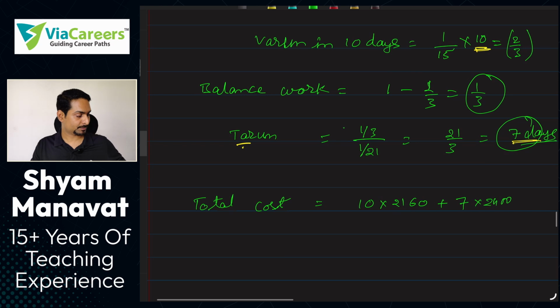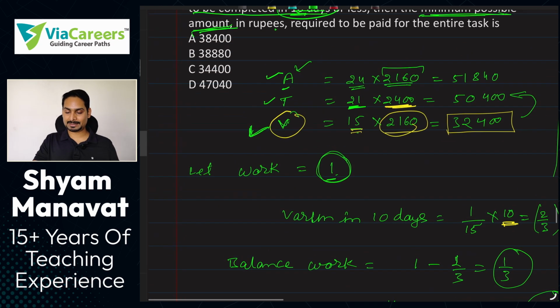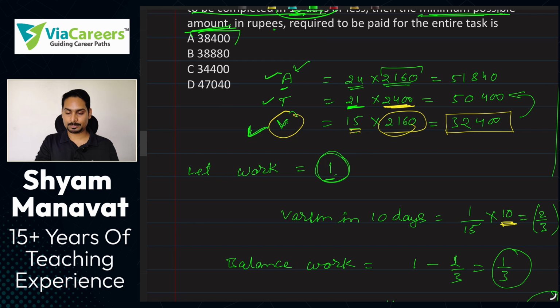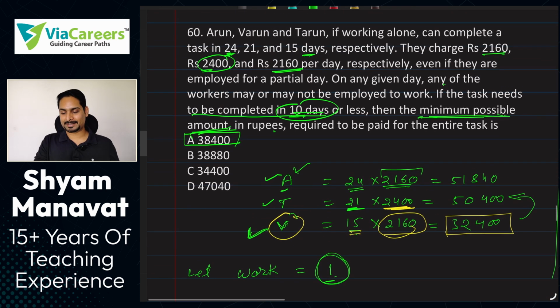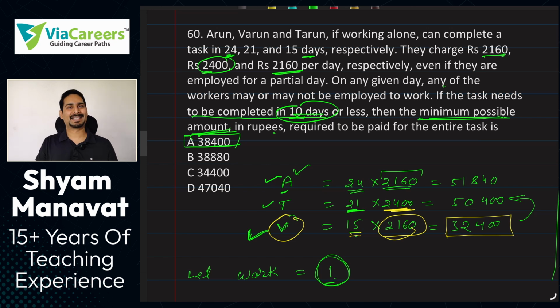Now what you need to do is calculate this. इसको calculate करोगे आप, so answer will be what? 28,400. That will be your answer. Okay. Do we have this in the options? Yes. Option number A, 28,400 is the answer. Correct? Okay. I hope you understood this question. Let's try the next question.